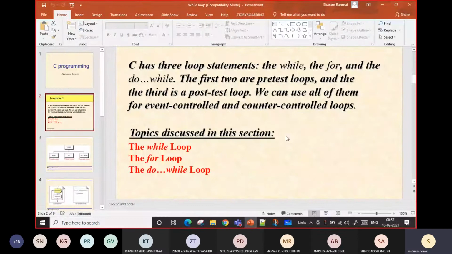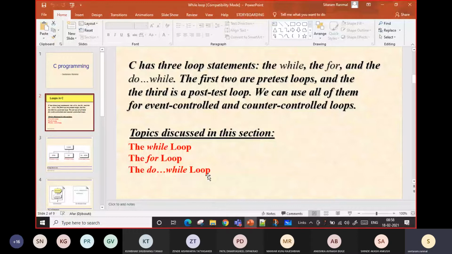In the C program, there are basically three loops: while loop, for loop, and do while loop. Some people say the switch case is also a loop, but it is not a loop. Some people use the word switch loop, but switch is not a loop. The thing which runs again and again from the start to end is called a loop. So: while loop, for loop and do while loop.